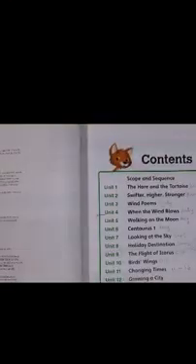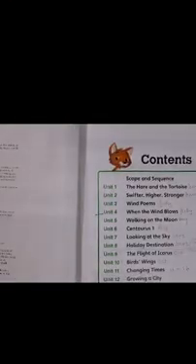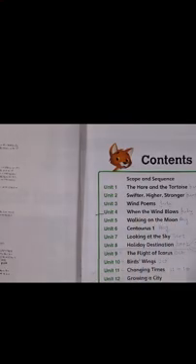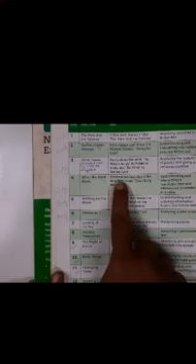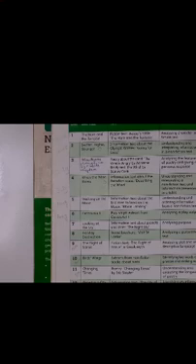So children, today we are moving to a new lesson, When the Wind Blows. If you see your index, it tells you that it is an information text. Information text about the Beaufort scale describing the wind. So think whether it is fiction or non-fiction. Right? So let's start with our lesson, children.